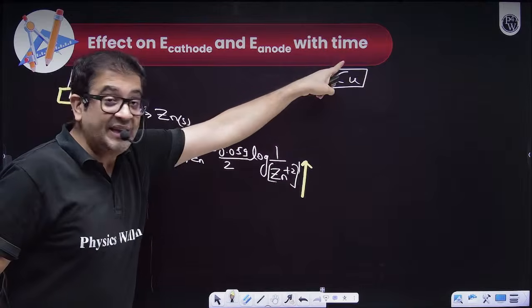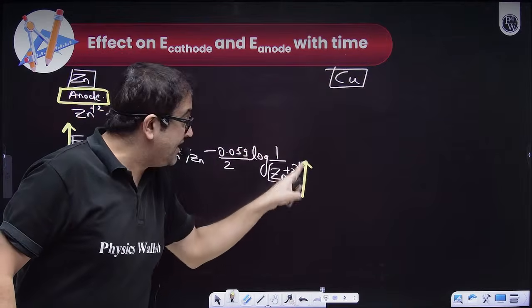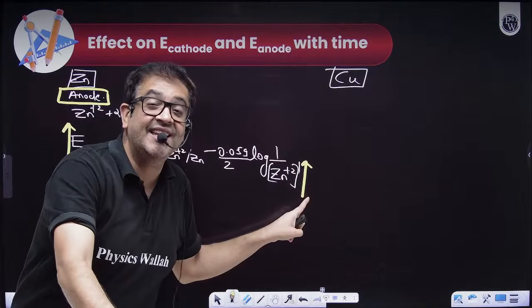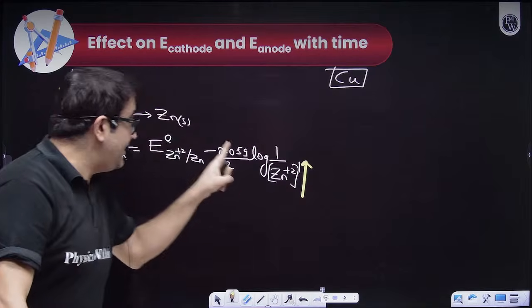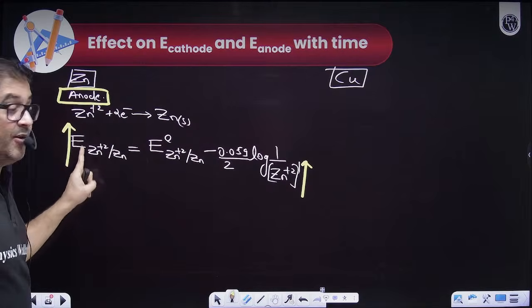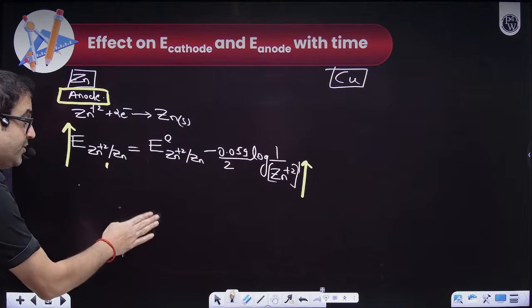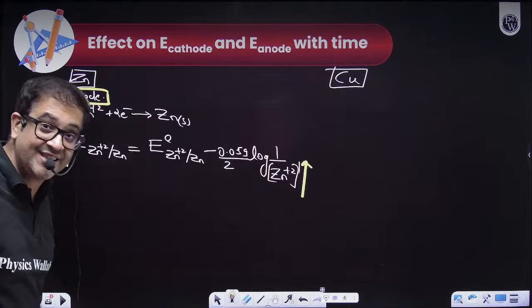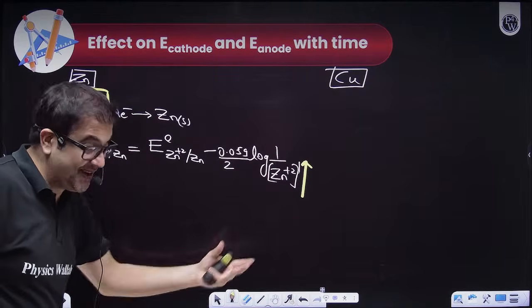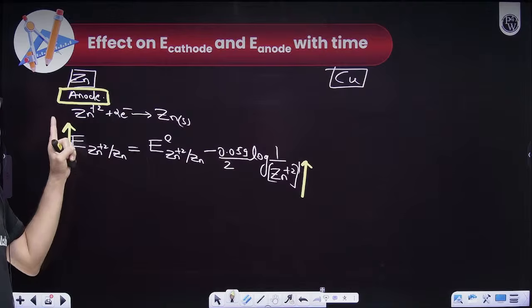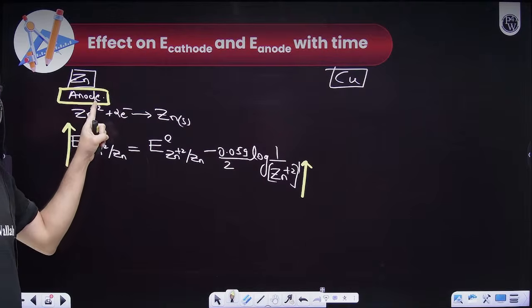Gradually with time, the concentration of Zn plus 2 ion is increasing in the anodic compartment. That means the electrode potential of anode, because this is reduction potential, although at anode oxidation is taking place, will increase with time.